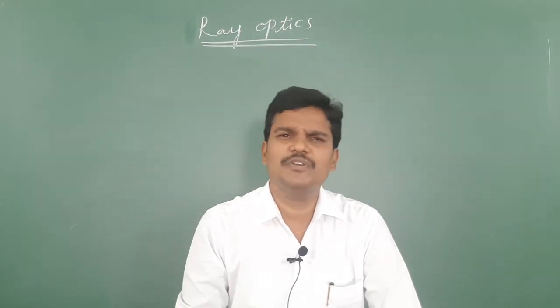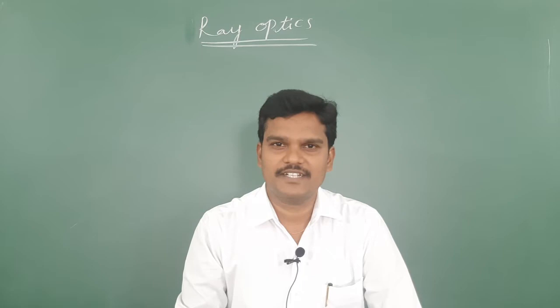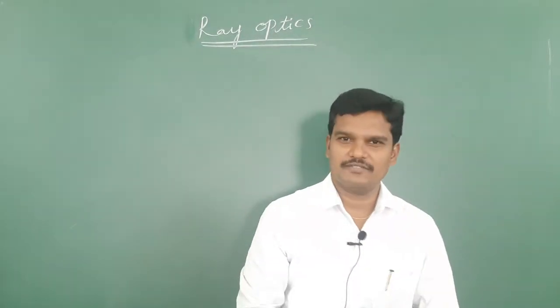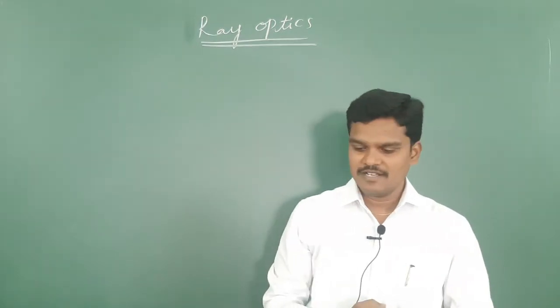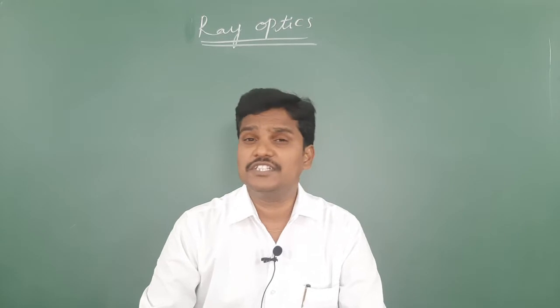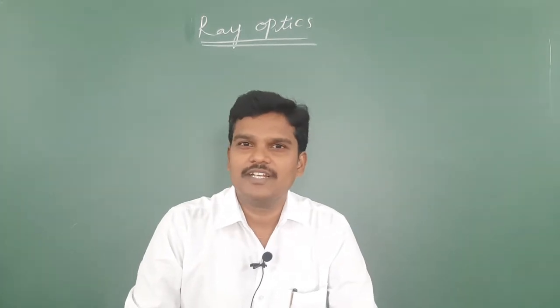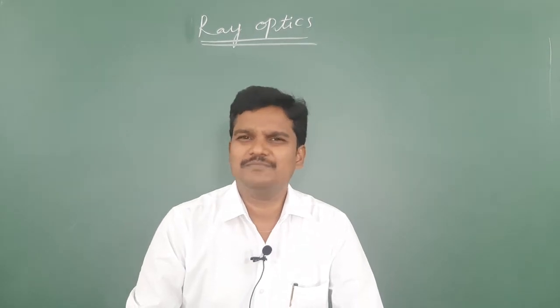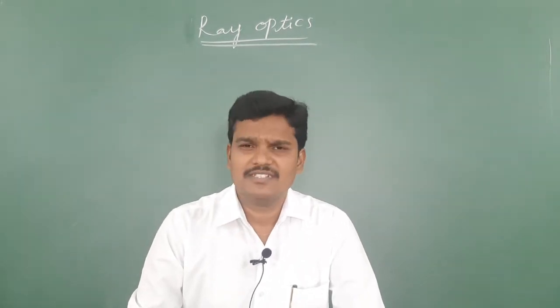Of course there are many properties of light. Anyhow, you know the meaning of light from the lower level. Generally optics is the branch of physics which is used to study the nature of light and the properties of light. You know all these basics from lower level, but just listen.